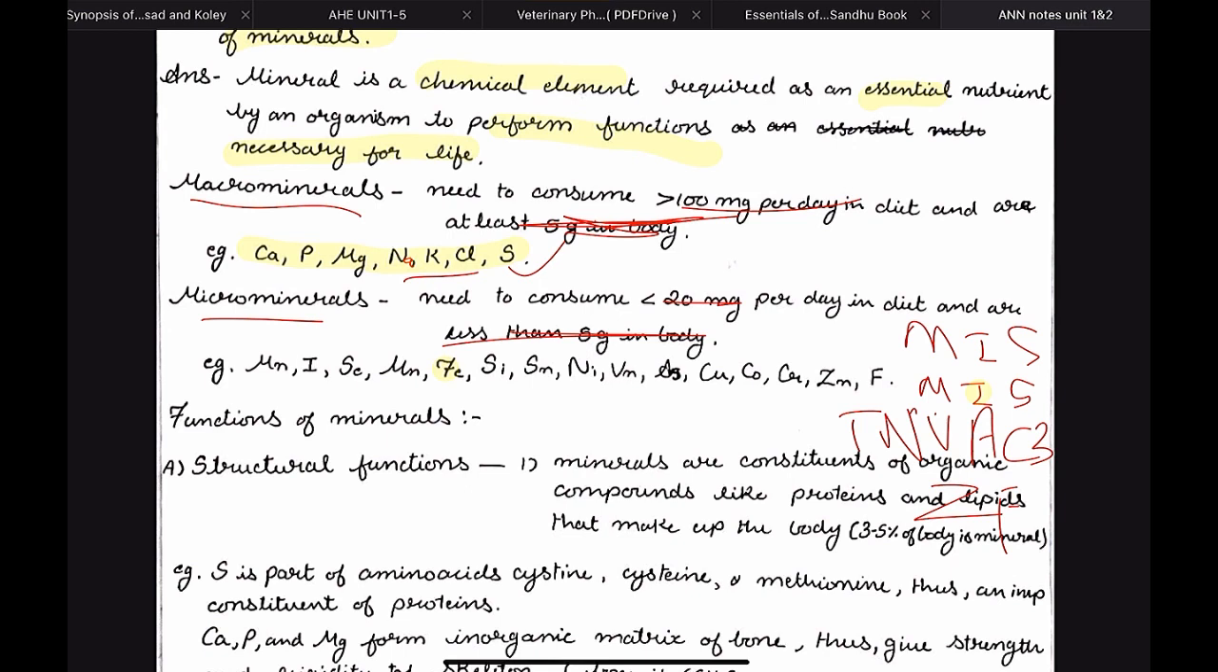Tanvas is a veterinary university in Tamil Nadu. T stands for tin here. Then we have nickel, vanadium, arsenic. Then there are three C's. So Tanvas C3: chromium, cobalt, and copper. And then we have ZF, zinc, fluorine.